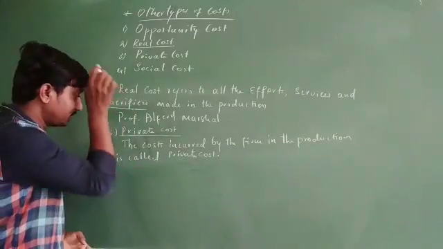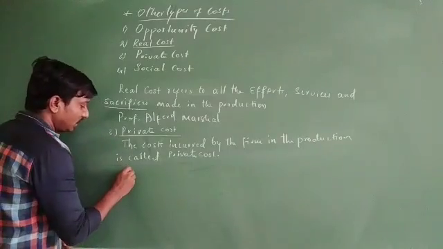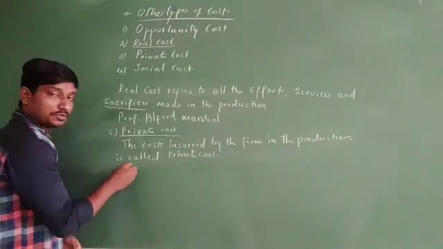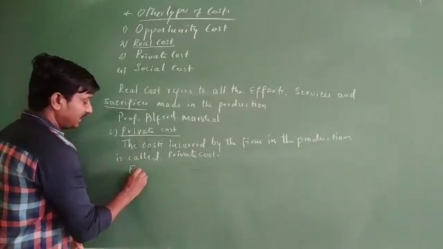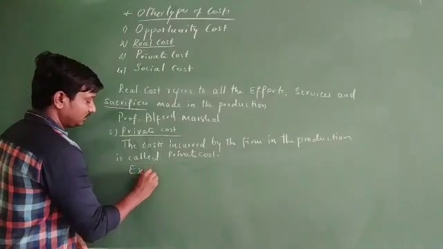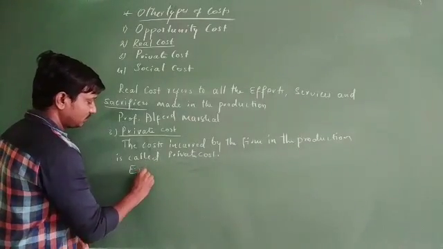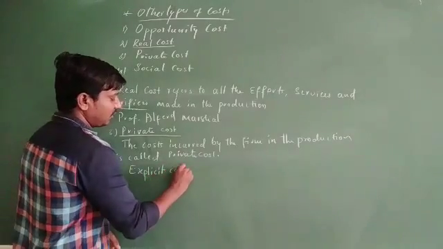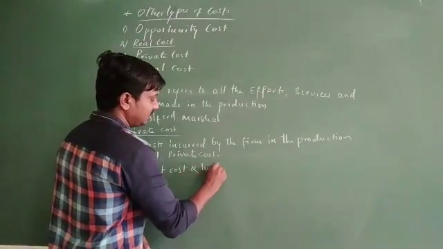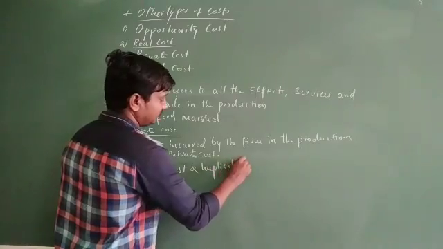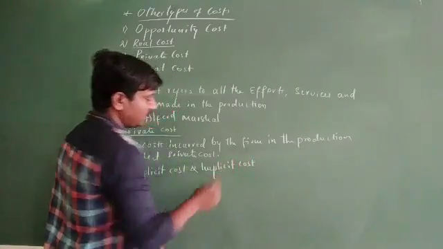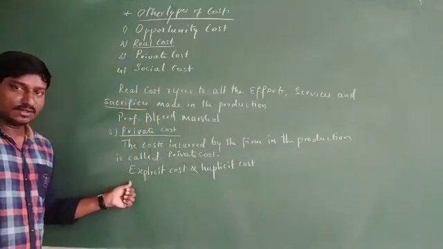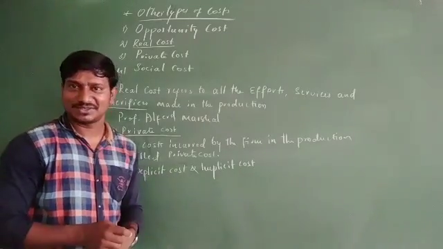Well, in this private cost we are going to see two, it includes both explicit cost as well as implicit cost.